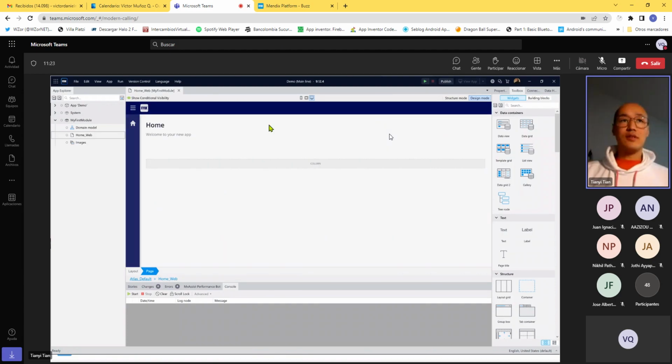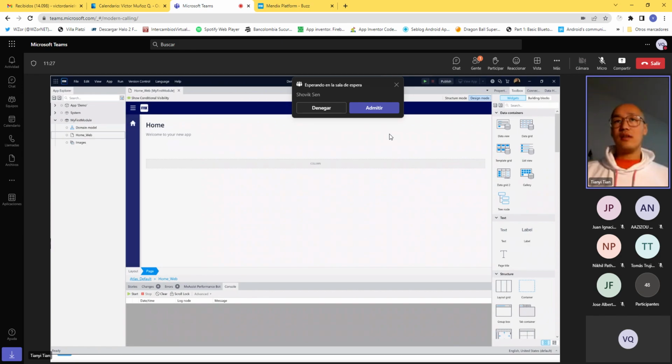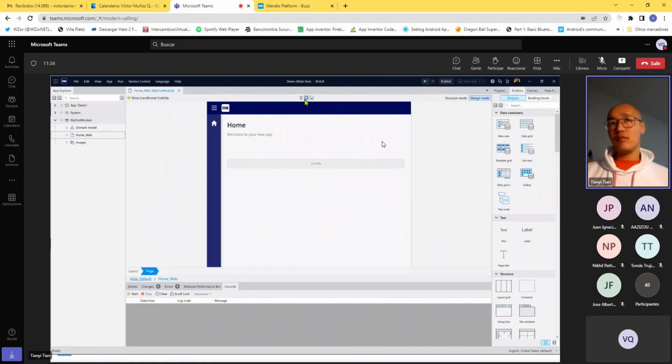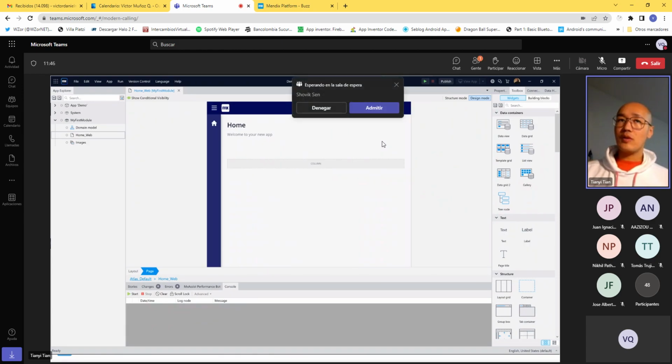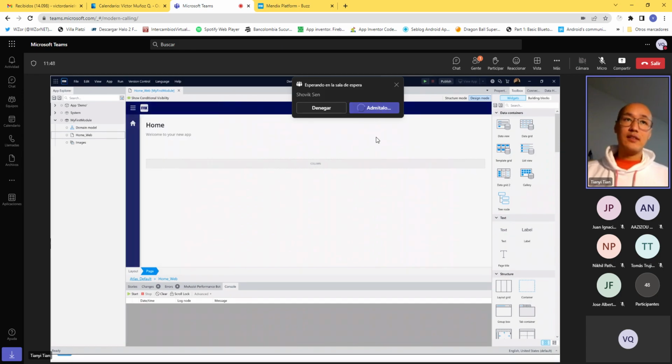So this Mendix dark blue setting, and you have the different types of end devices that you can develop for at the same time, but also separately. Right, because the adjustments you do on mobile won't affect the adjustments on tablet or desktop.